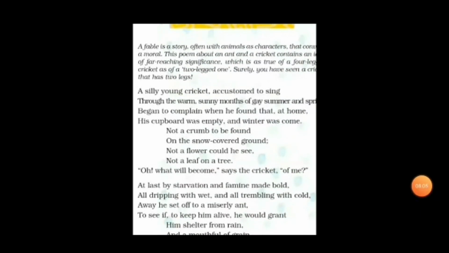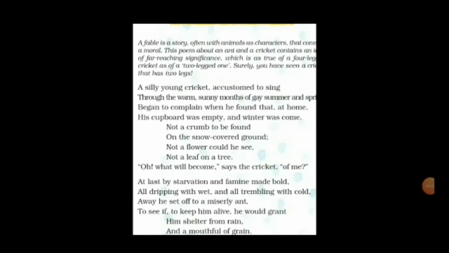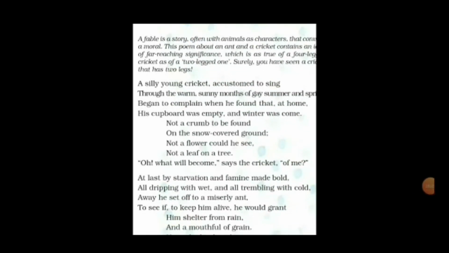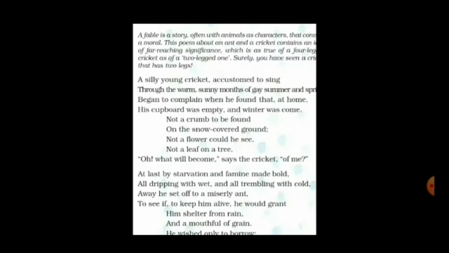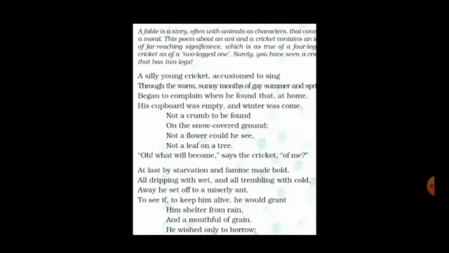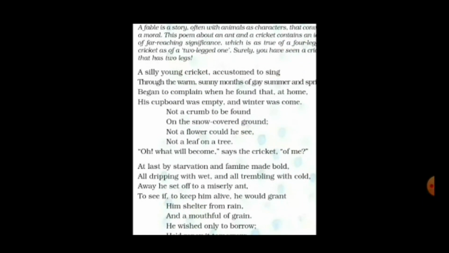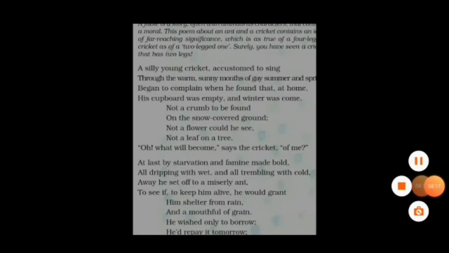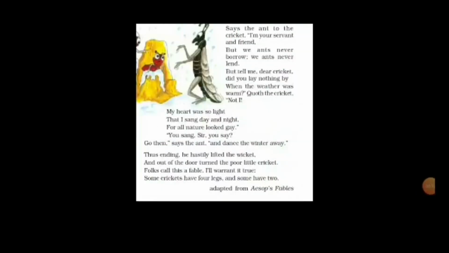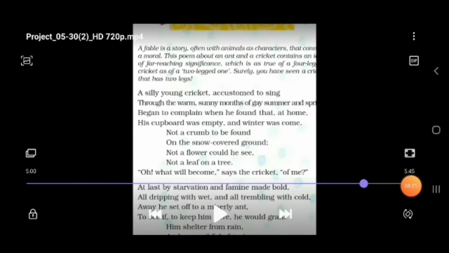This is what the poem conveys. We have seen it in a video now. Let's see the poem, The Ant and the Cricket, line by line explanation. As I have told you, this poem is a fable. A fable is a story, often with animals as characters, that conveys some moral to you.